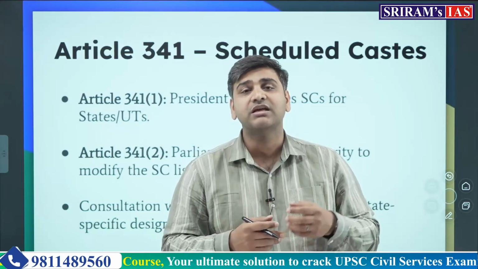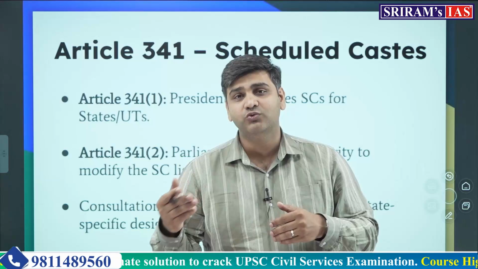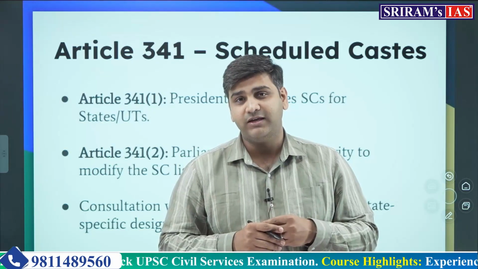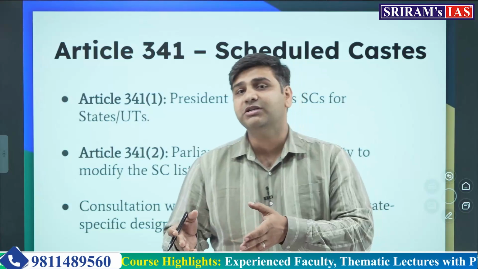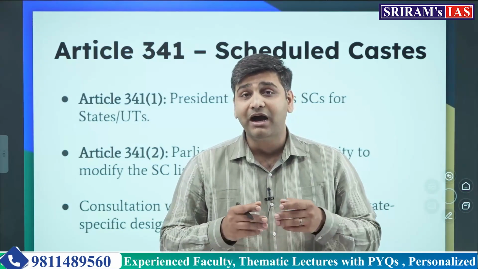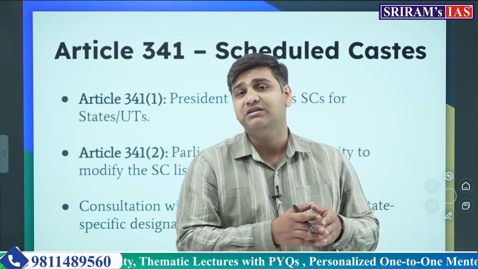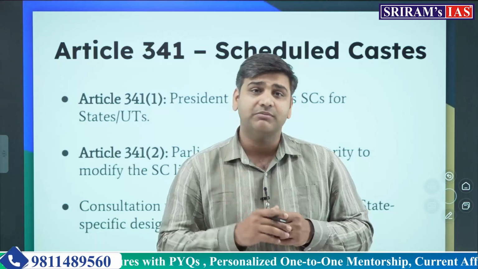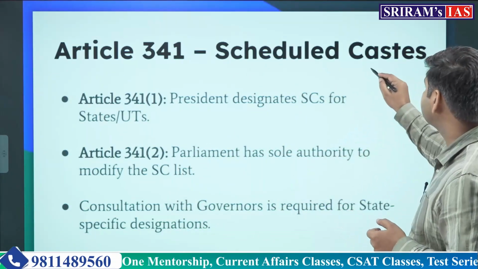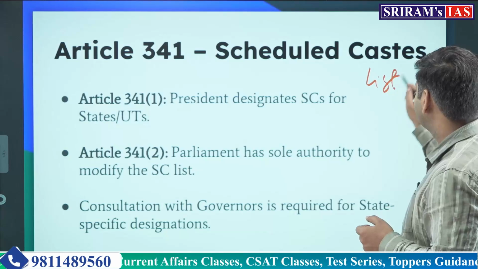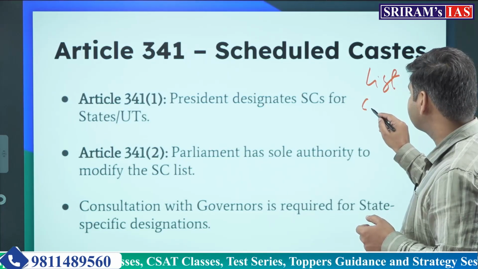Modification simply means inclusion or exclusion. Okay, the state government did not have any power. After the interpretation by the Supreme Court, the power to subcategorize has been given to the state governments. That simply means the President can make a list and it can name several castes.